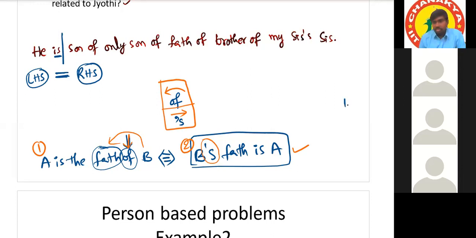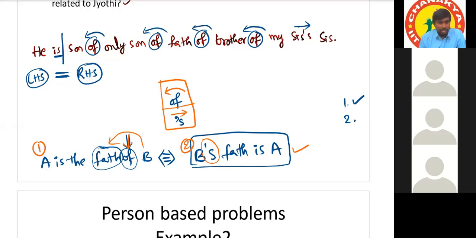So the first thing is whether it is based on "of" or apostrophe S. Here there are many "of"s. Where there is an "of", we have to proceed in the reverse direction. Here also there is an "of", reverse direction. But here there is an apostrophe S, so we can proceed in the forward direction. Yes or no? Yes, sir. That is the first thing. And the second thing is that we have to cut the total sentence up to "is".